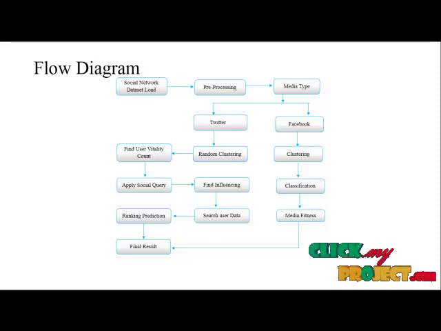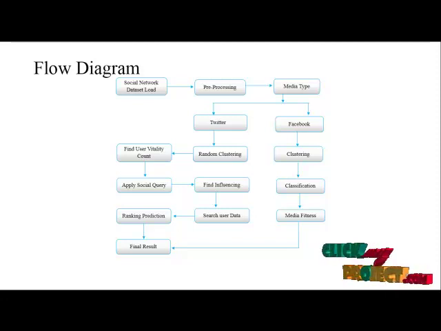After pre-processing, the data goes to clustering and classification. In the Twitter dataset, we find random clustering. Based on the random clustering, we find the user vitality count, which is called user vitality ranking. Based on the user vitality ranking, we find the influences. First we apply the social query, suppose we type the query as people. The influencing details for the given query are received, and the user finds the influencing search. Finally, the ranking predictions go to the results.